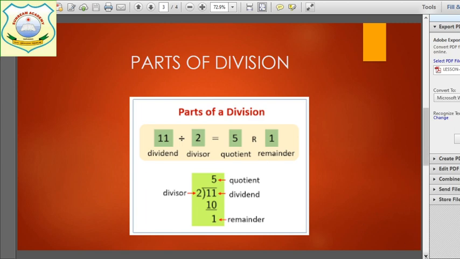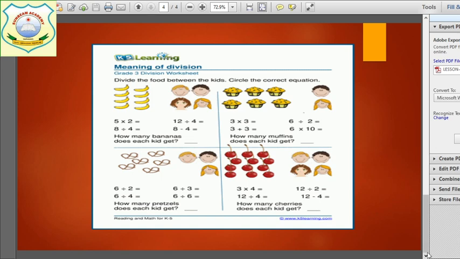Now children, come to the next slide. Here I have done these problem sums to explain division. How many bananas were there? 8 bananas were there, and they have to be divided among 4 children. So each child will get how many bananas? 2 bananas, isn't it? Each child will get 2 bananas.